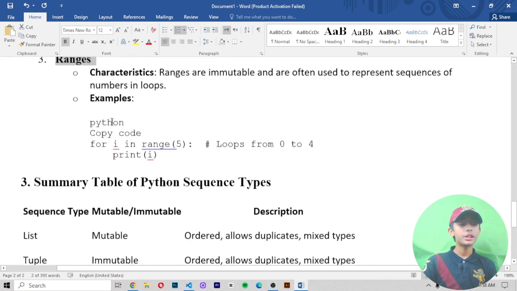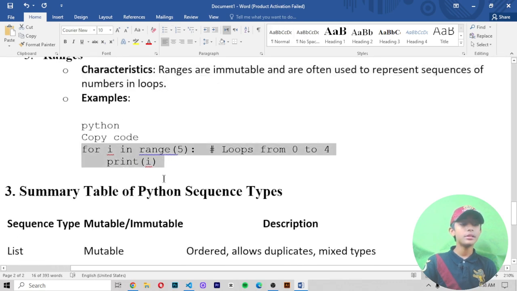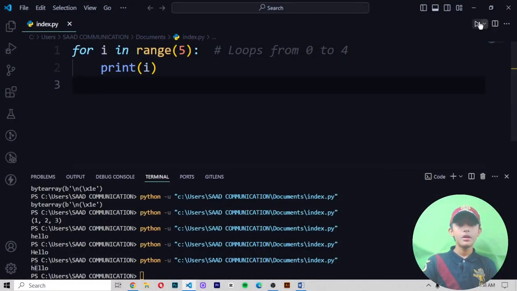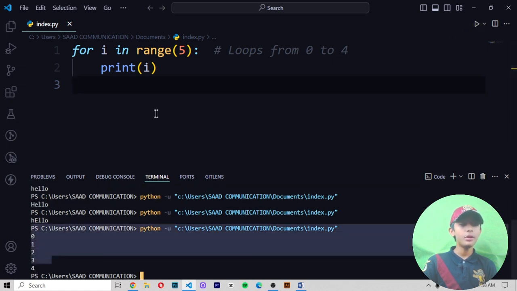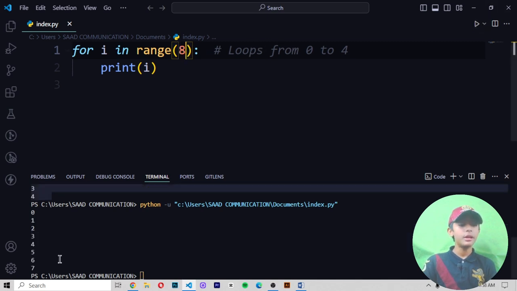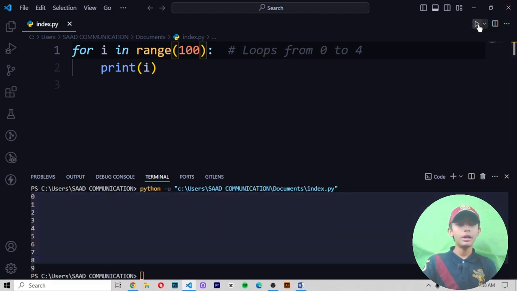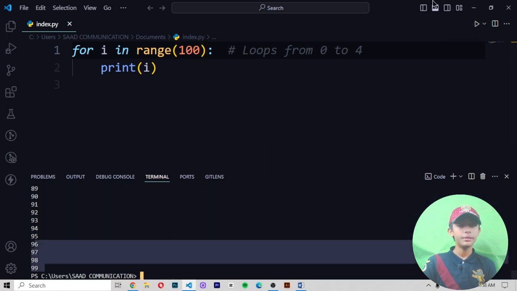Number 3, ranges. Characteristics: ranges are immutable and often used to represent sequences of numbers in loops. For example, this is one example. It gives me a loop from 0 to 4. Okay, here you can see it. Why? Because I write my figure 4. If I write my figure 8, it gives me 0 to 7. If I write my figure 10, it gives me 0 to 9. If I write 0 to 100, it gives me 0 to 99. Here you can see it.